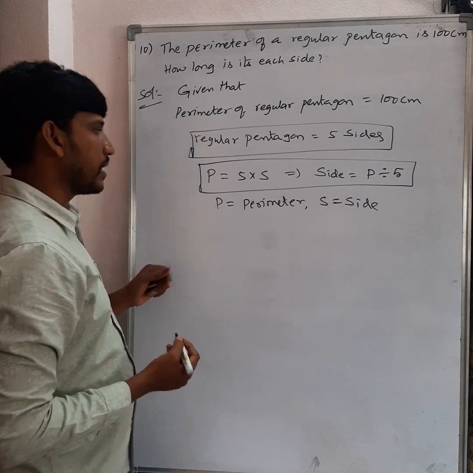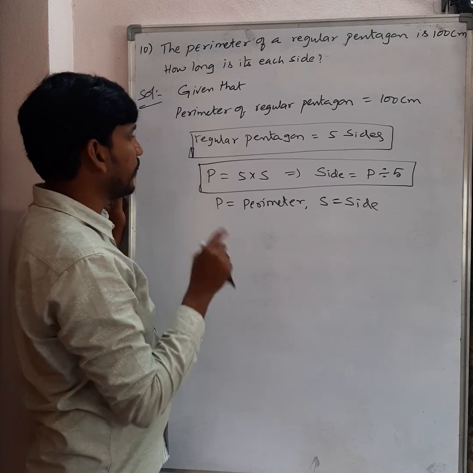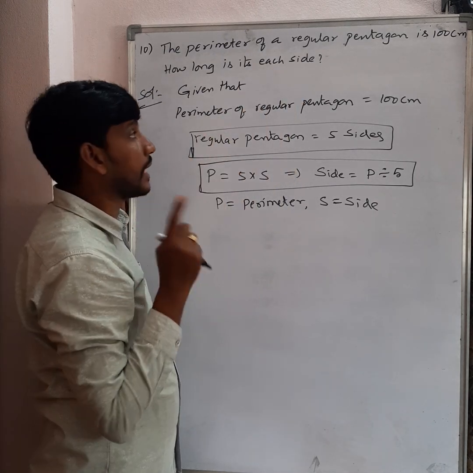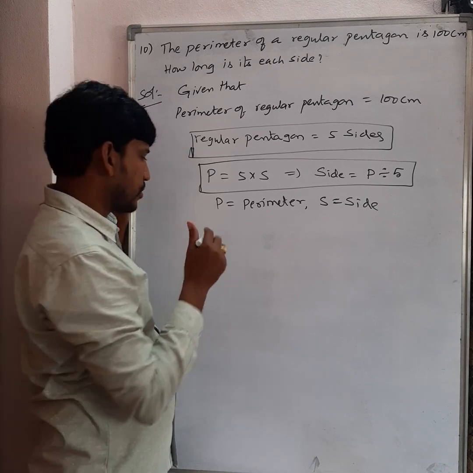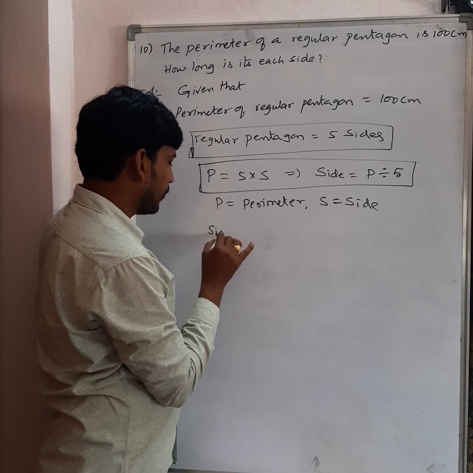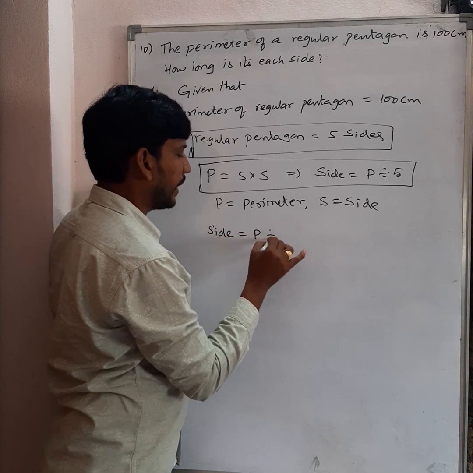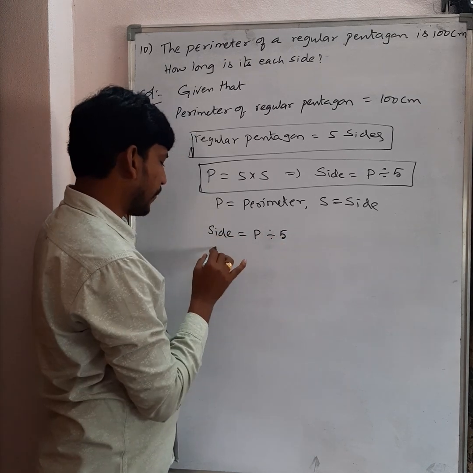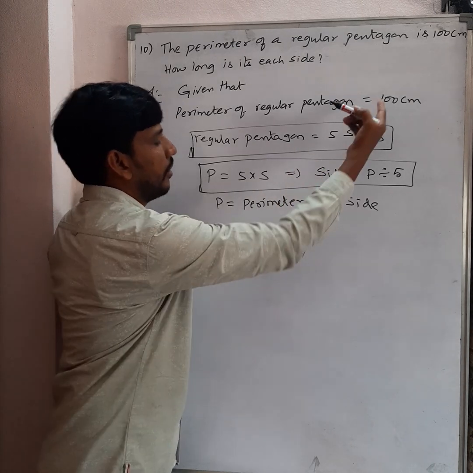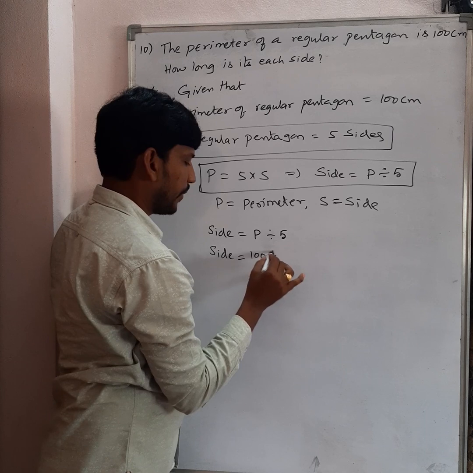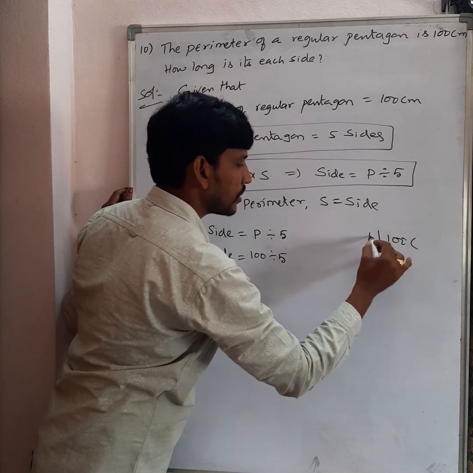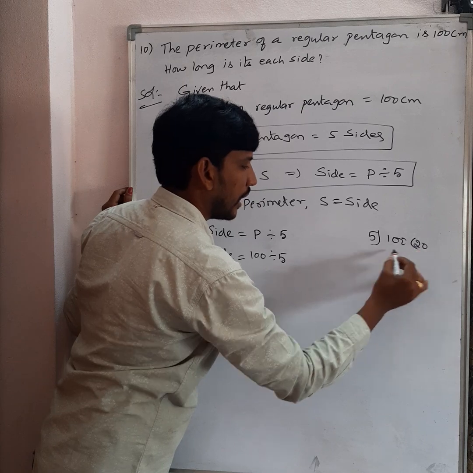Okay? Right, see this here. So they are given the perimeter of the regular pentagon, how much? 100 centimeter. They are asking each side. So now just write down that side is equal to P divided by 5. So substitute the values. Side is equal to, what is the P? P is nothing but perimeter. How much is it? 100 divided by 5. When you divide 100 by 5, what is the value? 5 20s are 100.